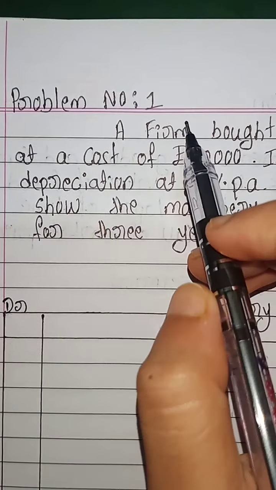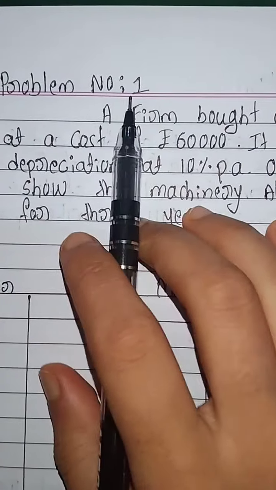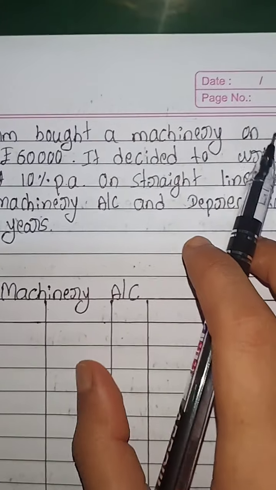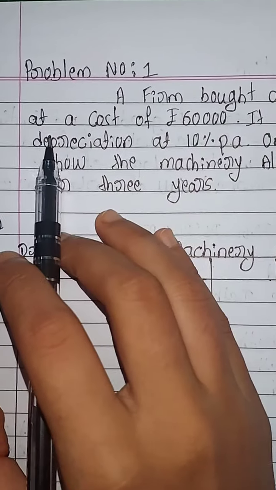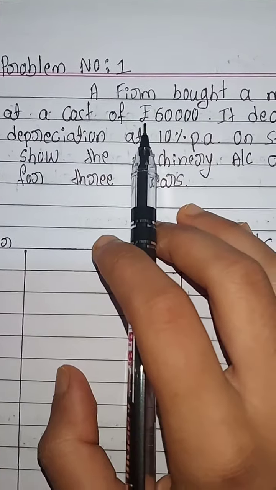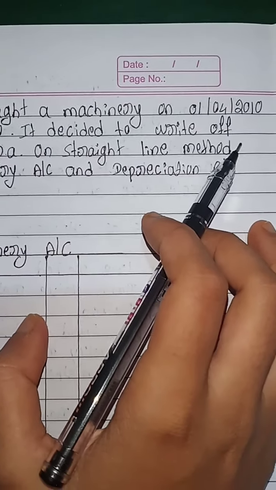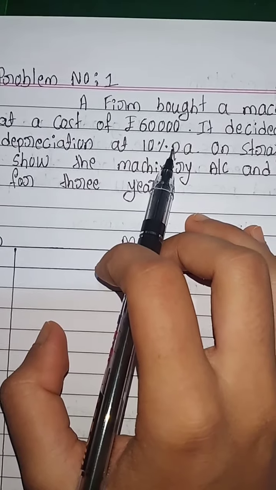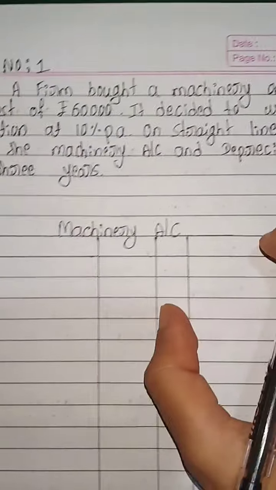So let's start with a sum on the straight line method. First problem: a firm bought a machinery on 1/4/2010 at a cost of rupees 60,000. It decided to write off depreciation at 10% per annum on straight line method.